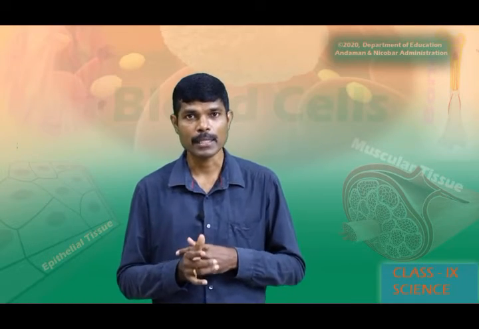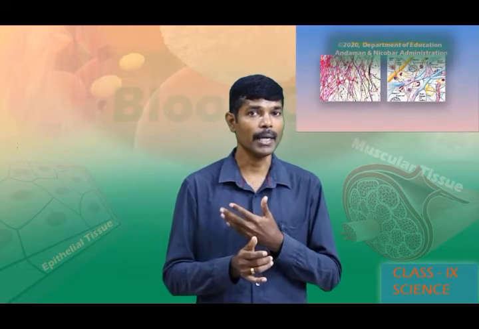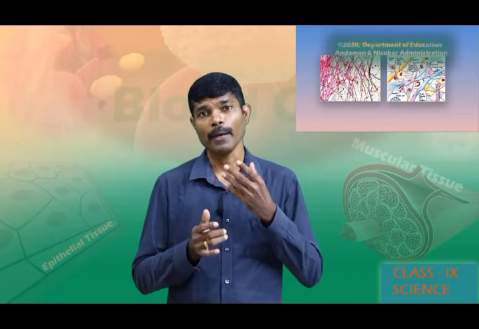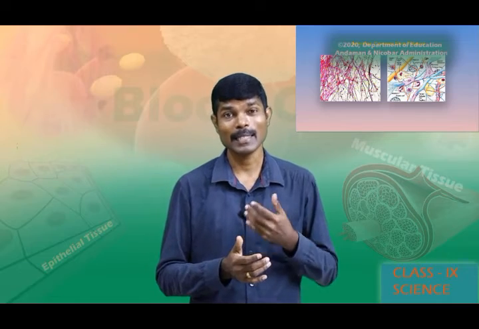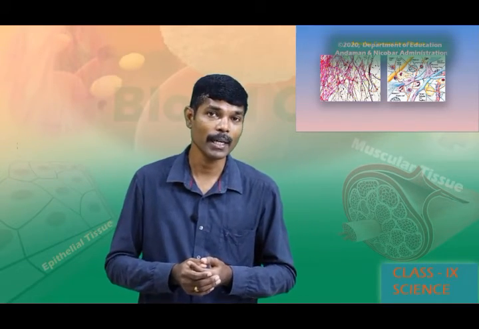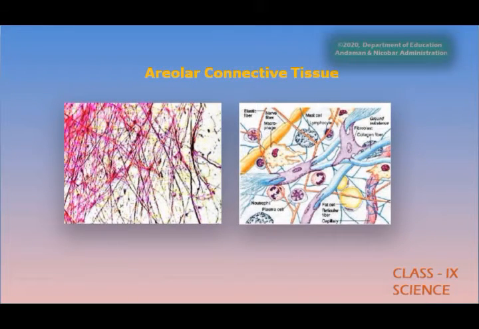Areolar connective tissue is present between the skin and the muscles. As we know that the muscles are attached to bone with the help of tendon, likewise, the skin is attached to the muscles with the help of areolar connective tissue. Areolar connective tissue is found between the skin and the muscles, around the blood vessels and nerves. And this tissue is also present in bone, that is in bone marrow. It fills the space inside the organs, supports the internal organs and helps in repair of tissues.